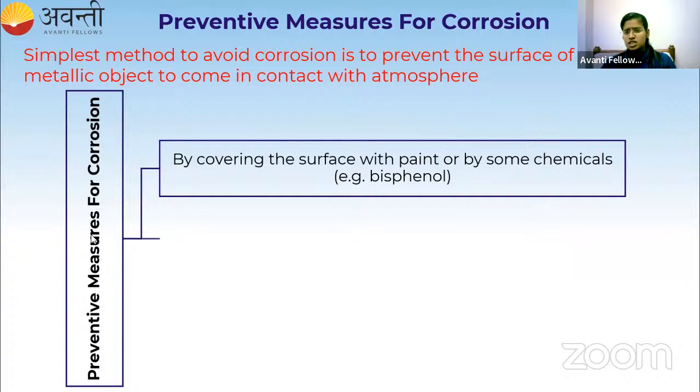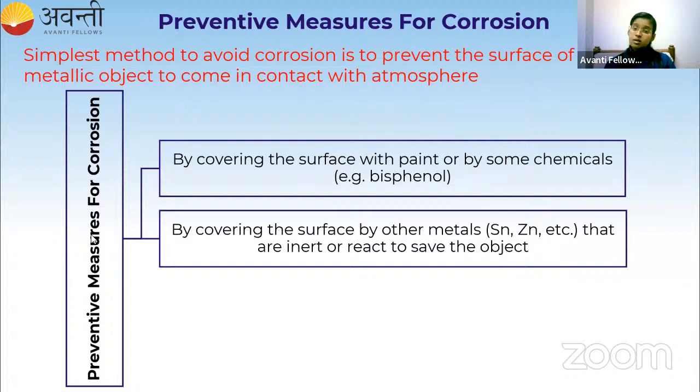The second method is covering the surface with other metals like tin, zinc, etc. If I have iron, this iron metal can be covered by another metal like zinc or tin. Why are we using zinc and tin? They are inert.